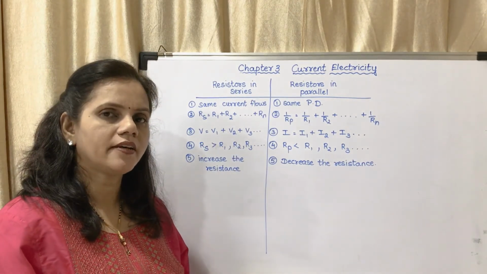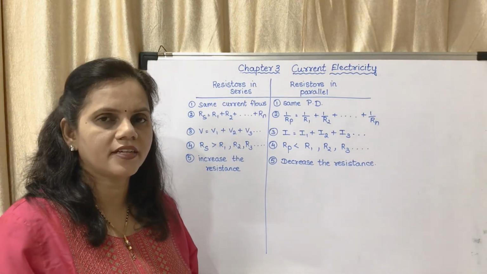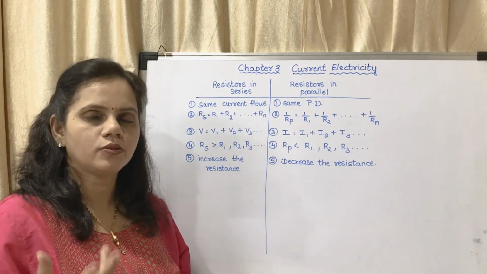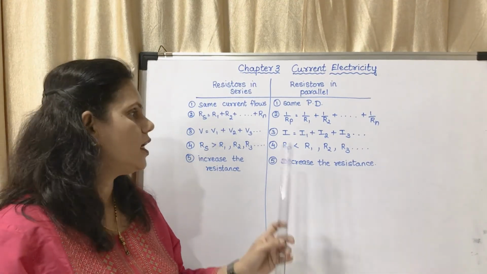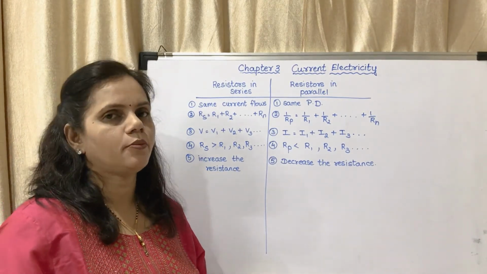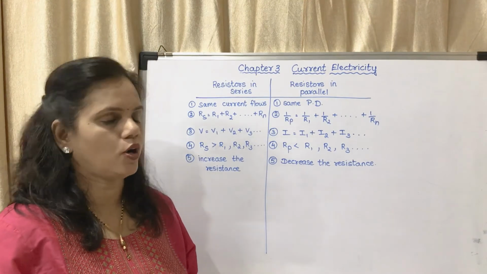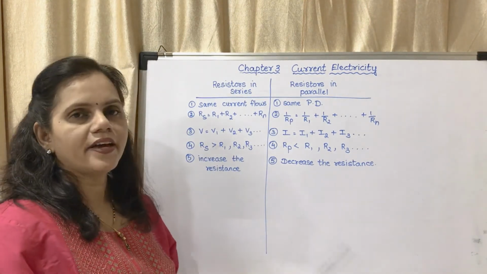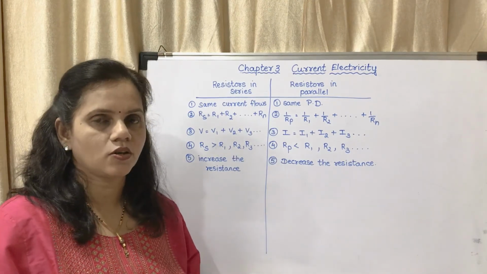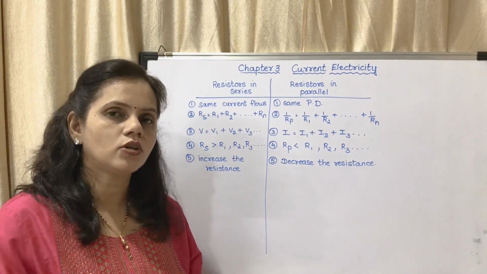Now the third one is the potential difference. The total potential difference is the sum of the potential differences across each resistor, that is V is equal to V1 plus V2 plus V3 and so on. And here the total current is equal to I1 plus I2 plus I3 and so on. So here the effective resistance is greater than the individual resistances, okay, because we are totaling it.